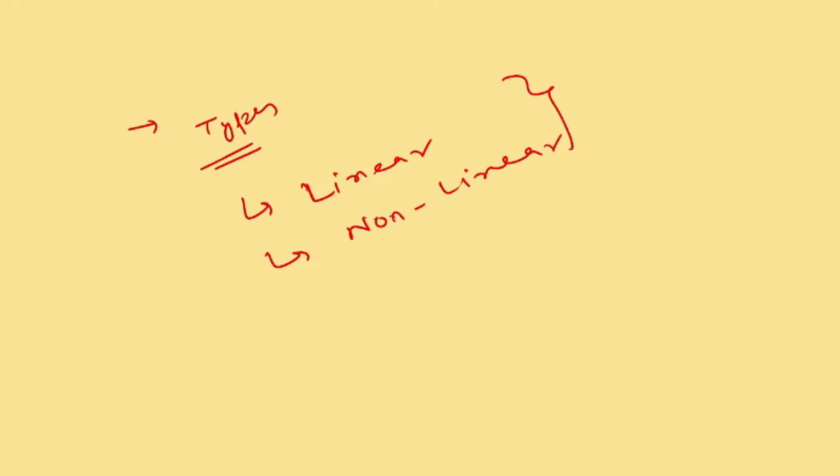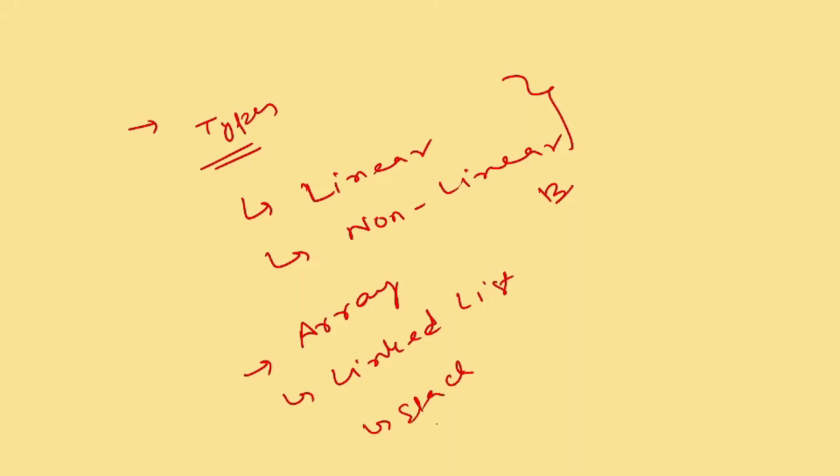Linear means the way we are putting the data in a sequence, one after another. For example, among linear data structures there is the array. You must have heard about arrays. Then there is the linked list. When we talk about linear, there is one more type that is called stack. I write it here first, and then I talk about the binary tree. Stack and queues are again linear data structures.